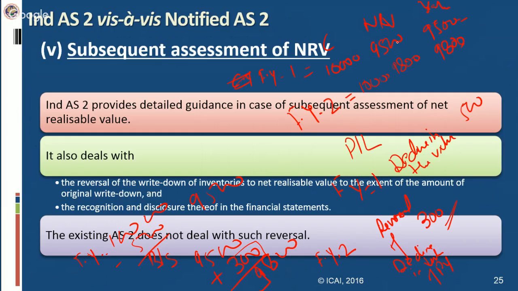We are reversing this: cost was 10,000, the NRV was 9,500, now the NRV is 9,800. So 300 is the reversal of NRV, and we now value the inventory at 9,800. It will appear as if we have compared the cost and NRV of the second year, and whichever is less is taken as the value of inventory.